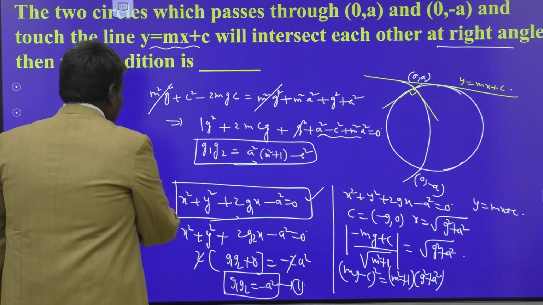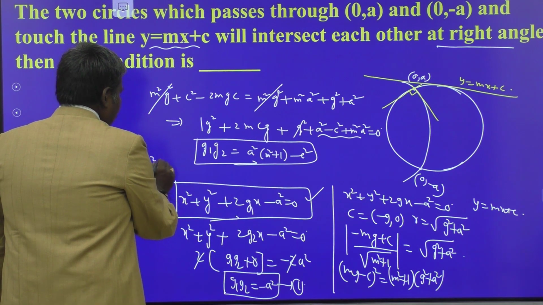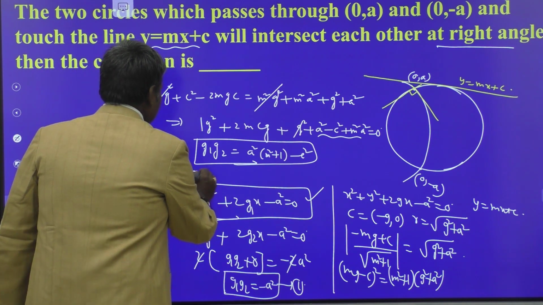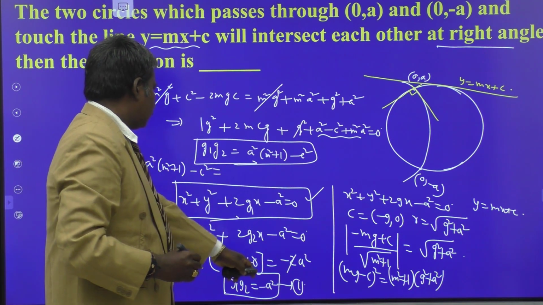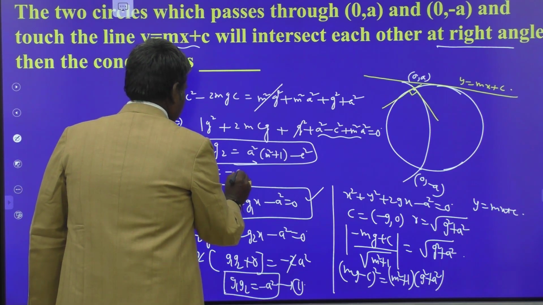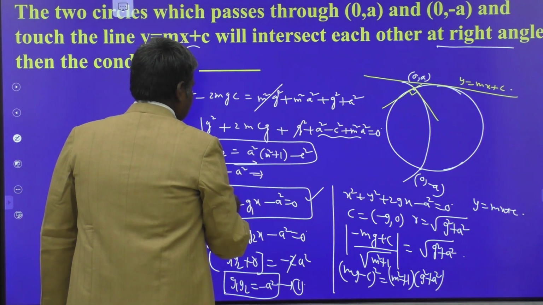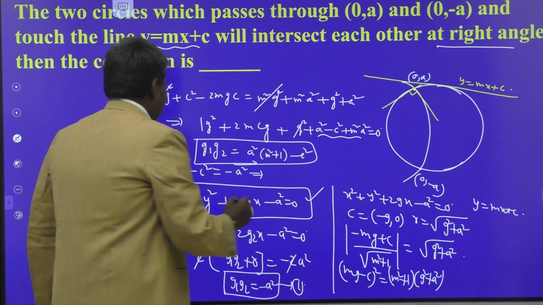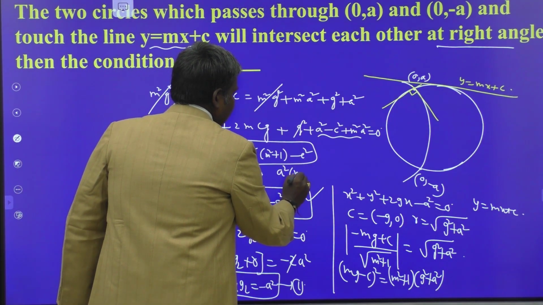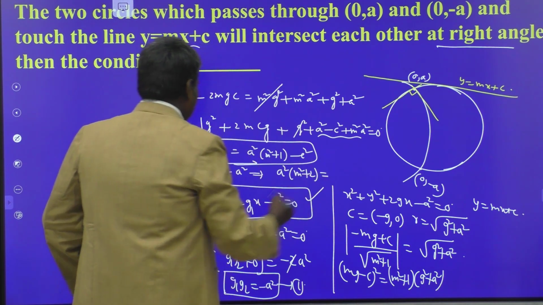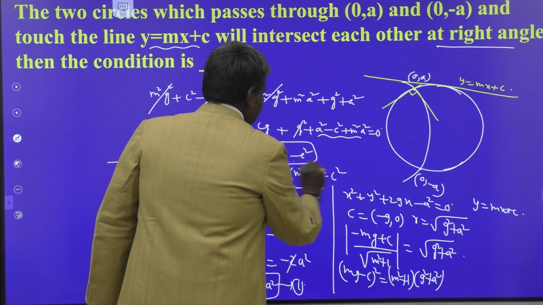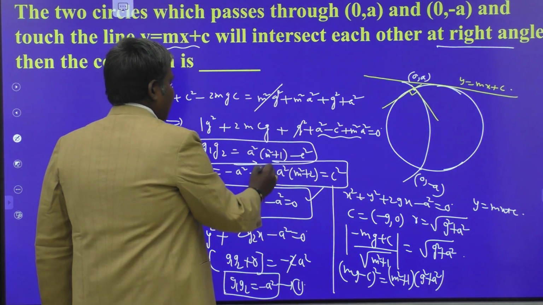So a square into (m square plus 1) minus c square is equal to what? Minus a square. So this is nothing but take that a square to the left side. a square times (m square plus 2) is equal to what? c square. So this is the condition on a, m, c.